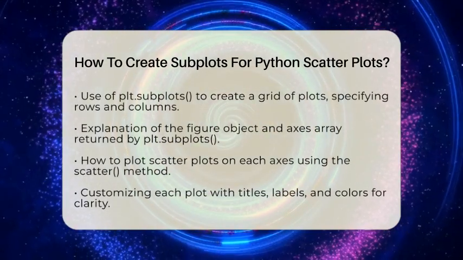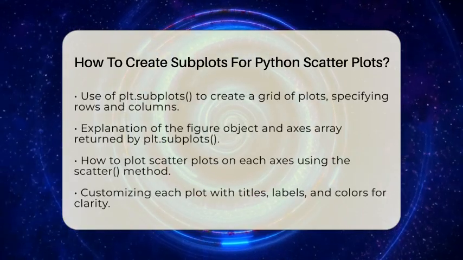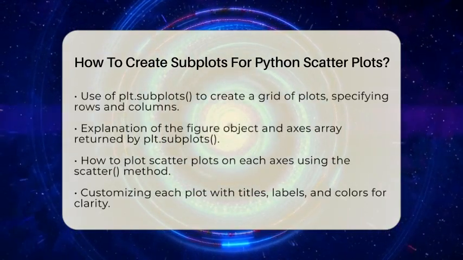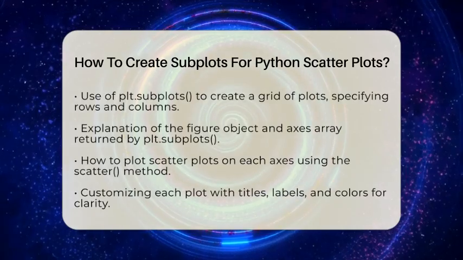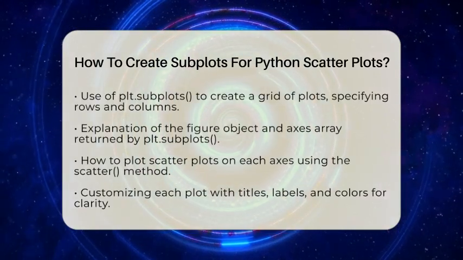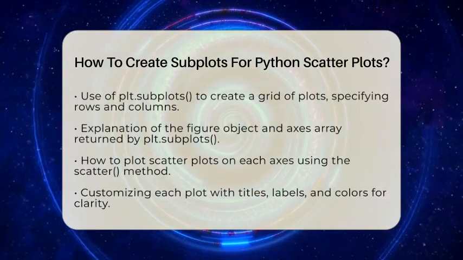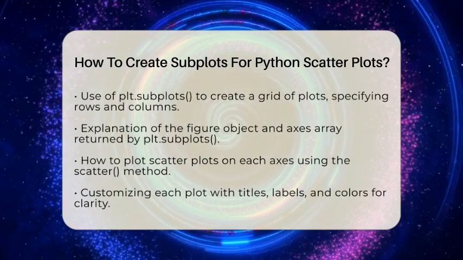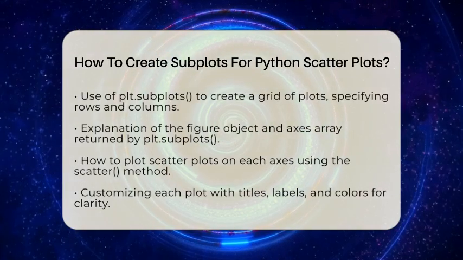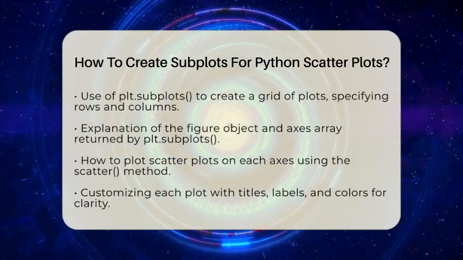You can call the scatter method on each axis to make your scatter plot. You pass the X and Y data for each plot. For example, ax[0, 0].scatter(X, Y1) makes the first scatter plot in the top left corner. You can also add titles, labels, and colors to each plot to make them clear and attractive.